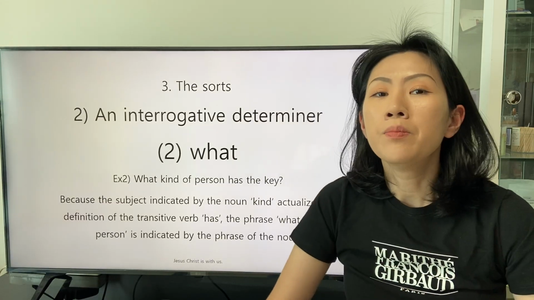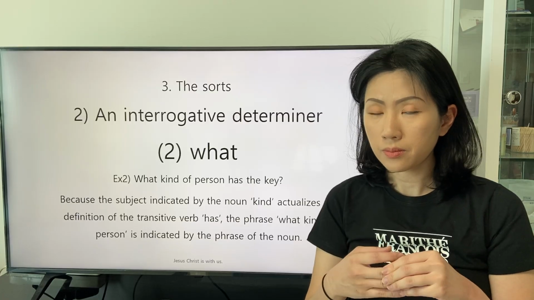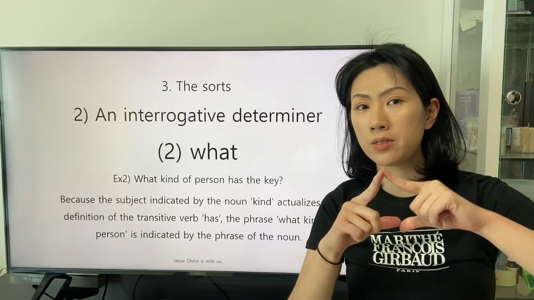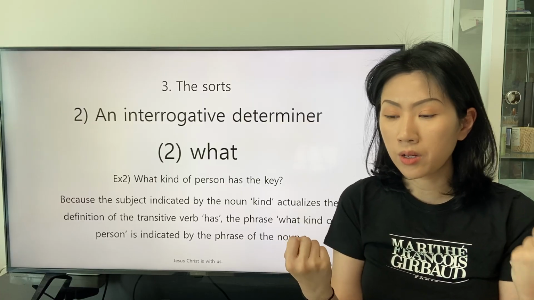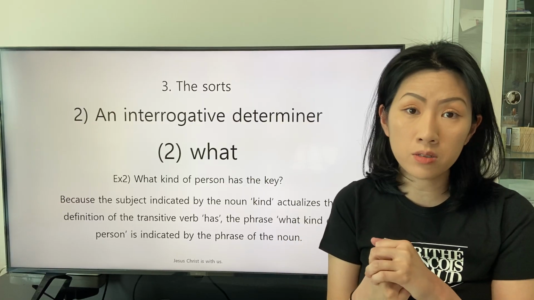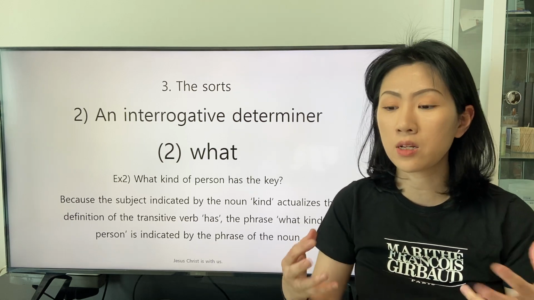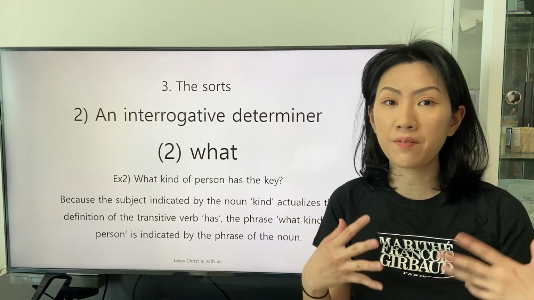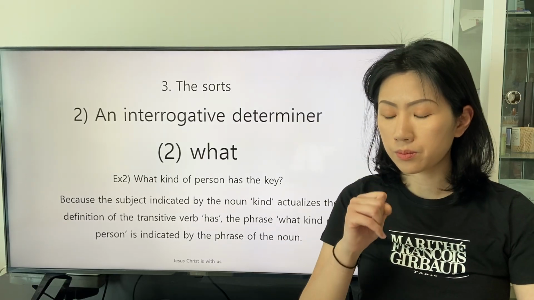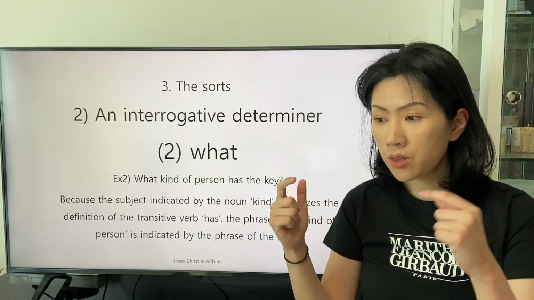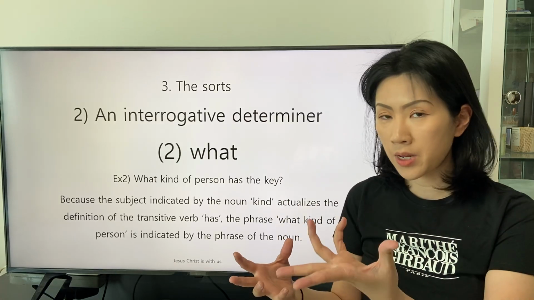These are the two premises to apply the interrogative determiner what in an interrogative clause. And we also checked the fact that the speaker applies the interrogative determiner what to know the descriptive expression for the subject or object.